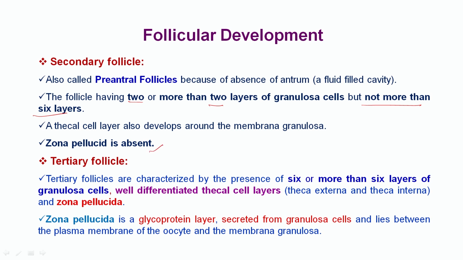Tertiary follicles are characterized by the presence of 6 or more layers of granulosa cells. A well differentiated thecal cell layer will be there, divided into theca externa and theca interna, and zona pellucida will be there. Zona pellucida is a glycoprotein layer secreted by the granulosa cells and lies between the plasma membrane of the oocyte and the membrana granulosa.